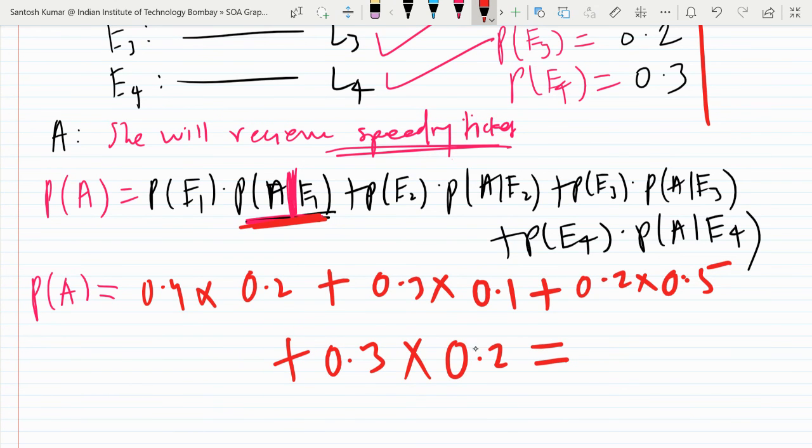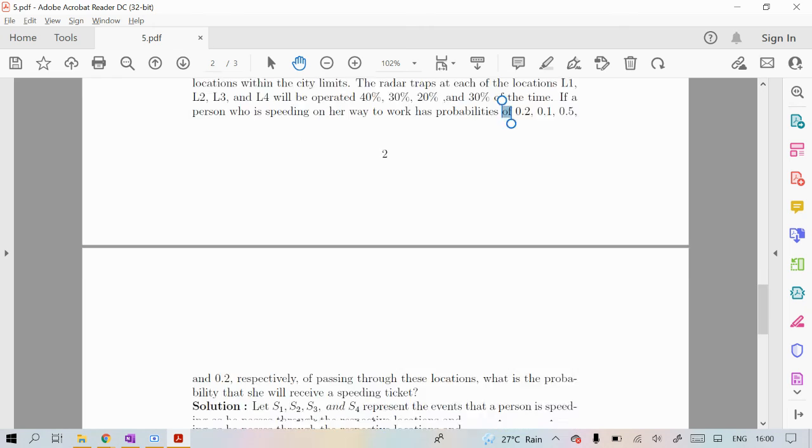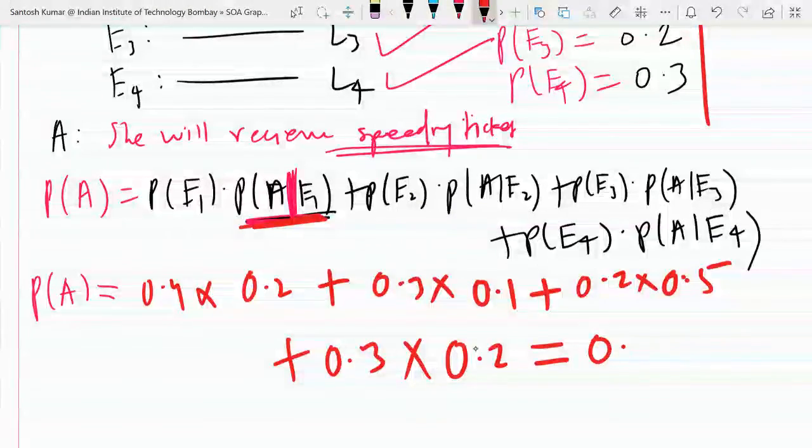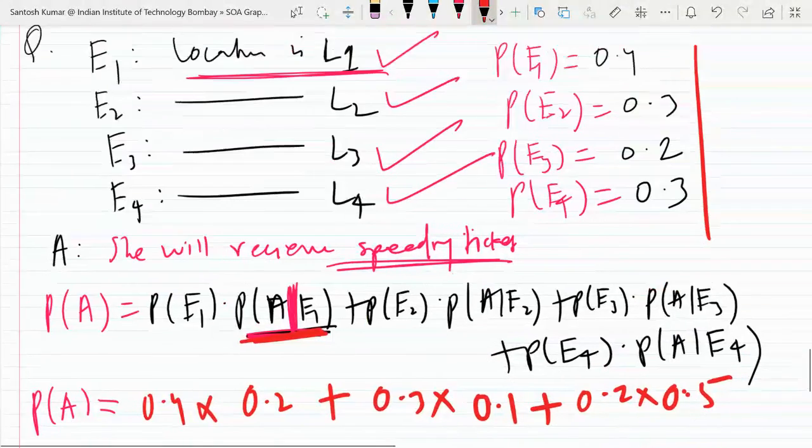So you put and multiply, you will get the answer. So 0.27 you will get. You multiply and check.